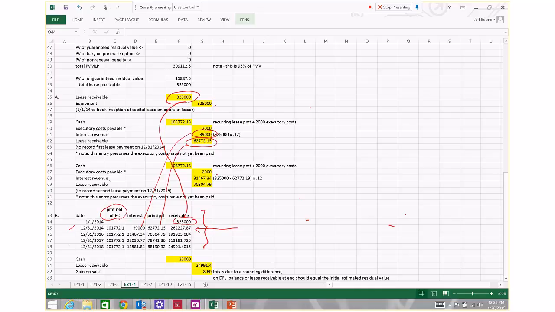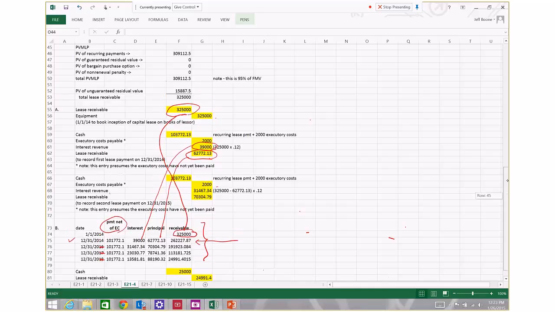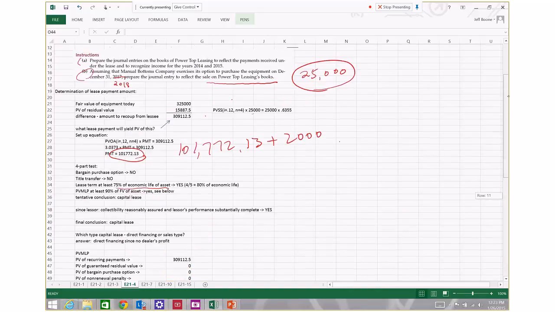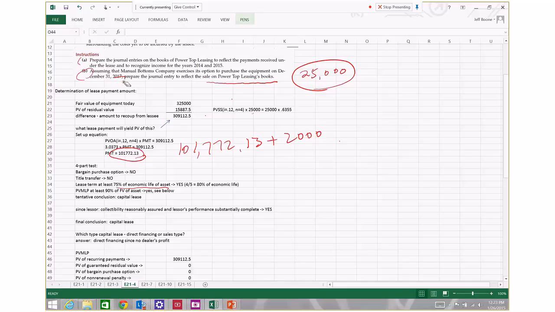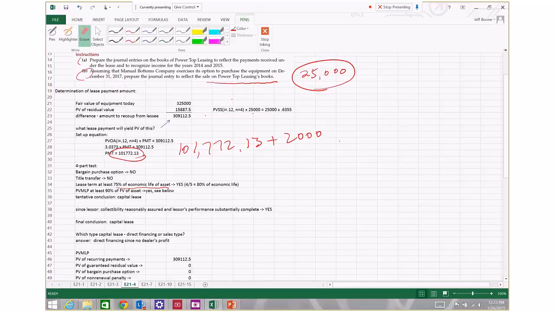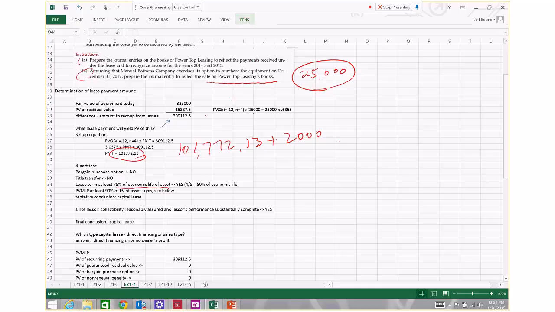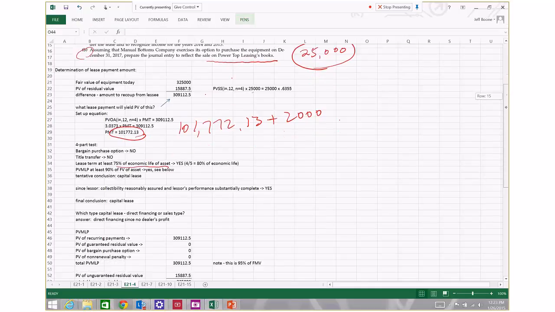Then, oh, wait. That should be 2015, that should be 2016, that should be 2017. So I was wrong when I said that the date up here was wrong. I thought it was wrong because I goofed up on my amortization schedule. Actually, the date is December 31st, 2017.